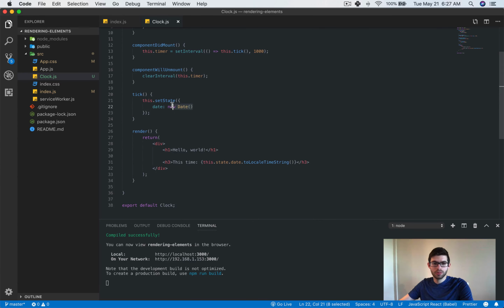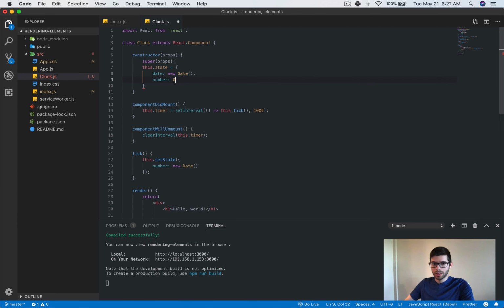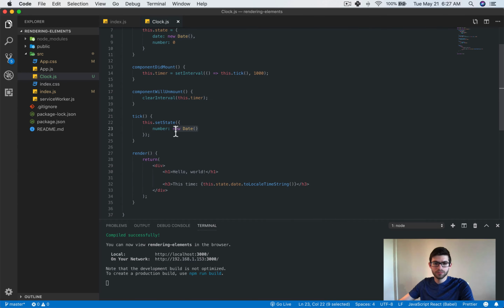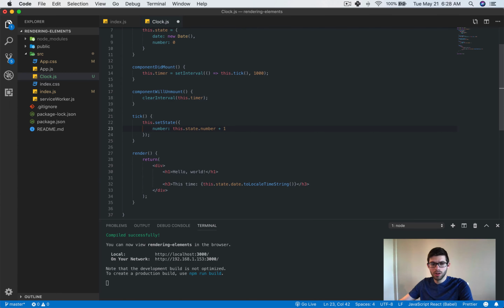Something else that you don't want to do is rely on the state value. So in the same way that you don't want to update state itself, you don't want to rely on the state value. So what we definitely wouldn't want to do is, let's say that we had a number in here that was 0. And so we wanted to say this.state.number plus 1.